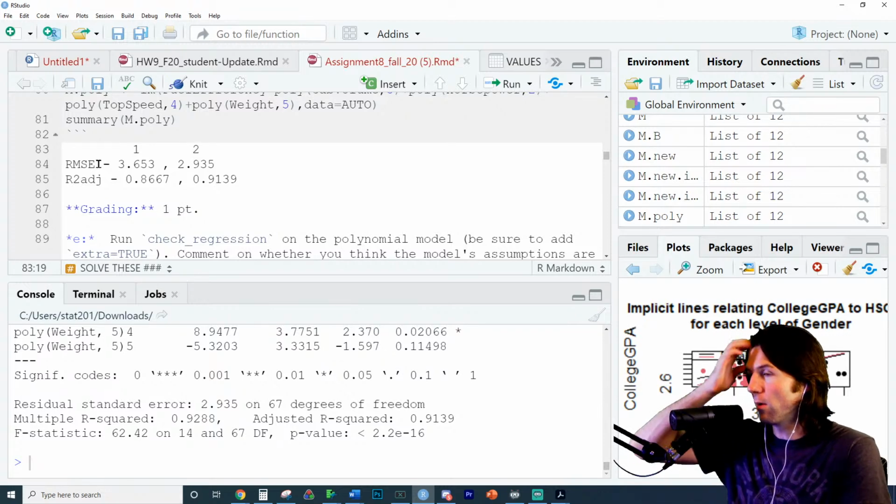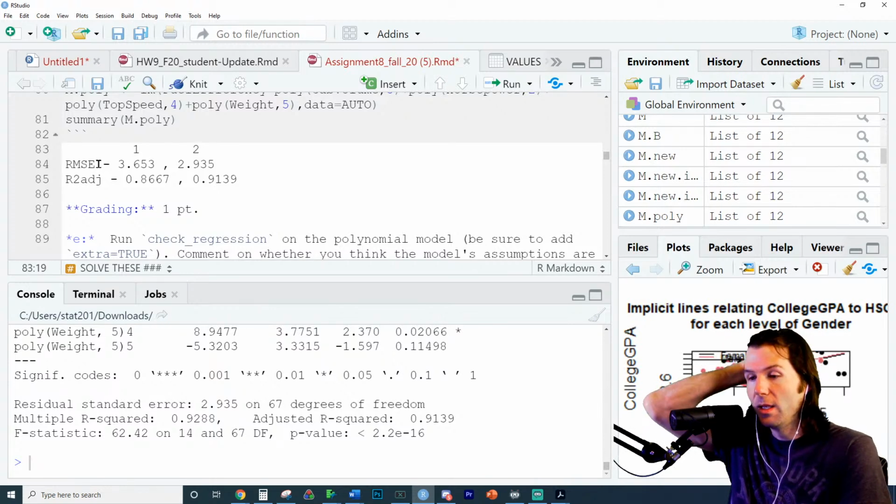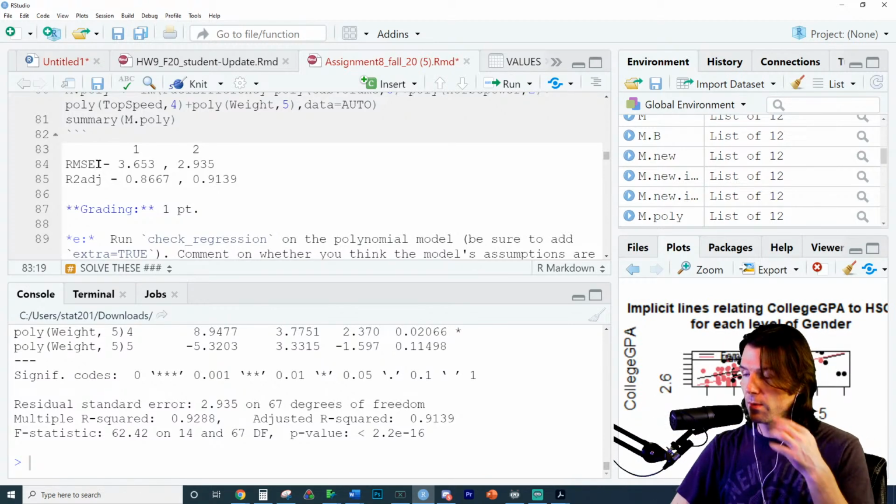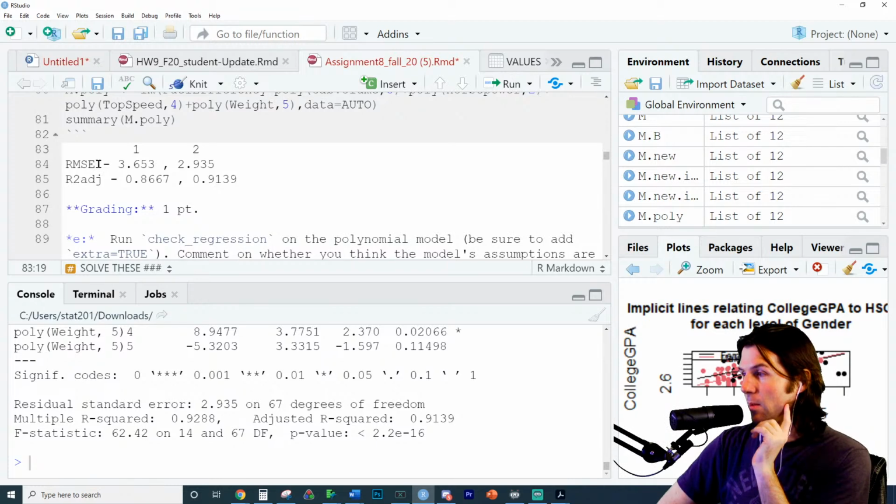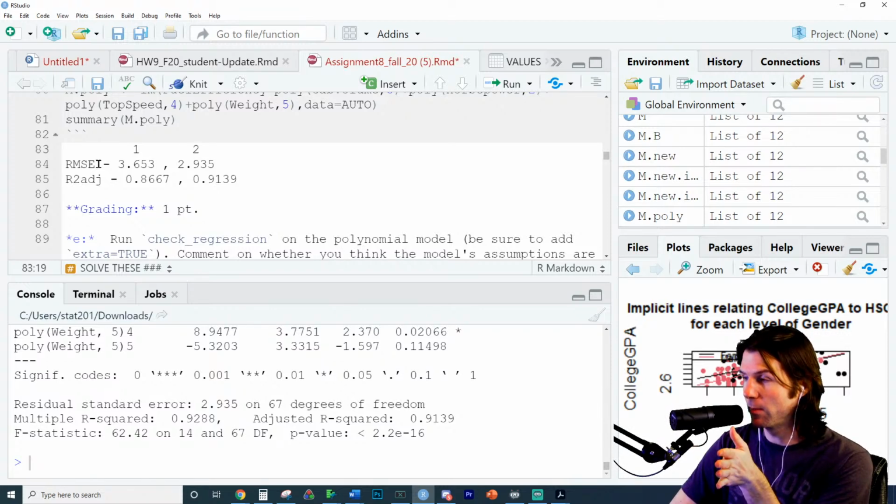And then you have the R-squared adjusted for each model, and you have the RMSE for each model. What do you notice? These are different from your models, because my model 2 is not the right model. But what do you notice about the RMSE when you go to the polynomial model, even with my polynomial model, which is not the right model? The RMSE is the typical miss the model makes when it makes predictions, and it also takes into effect that we have more variables in the model.